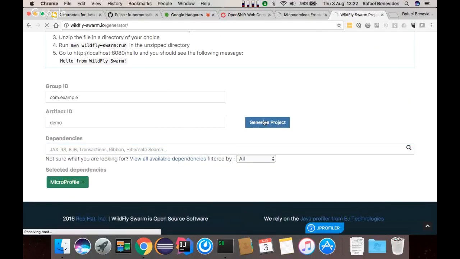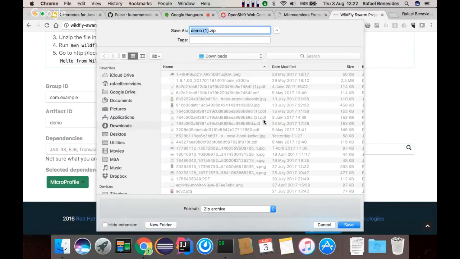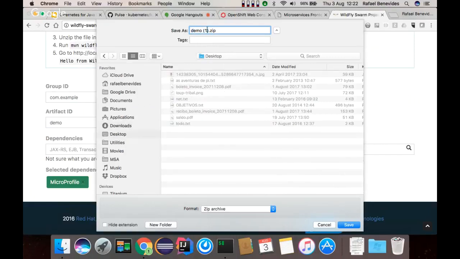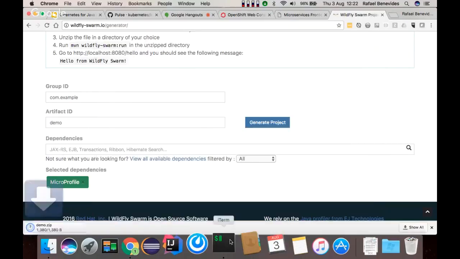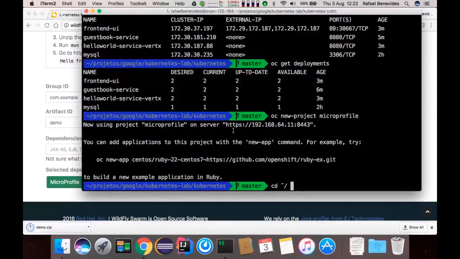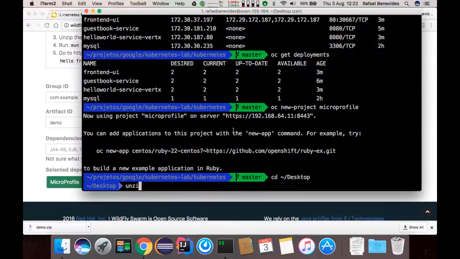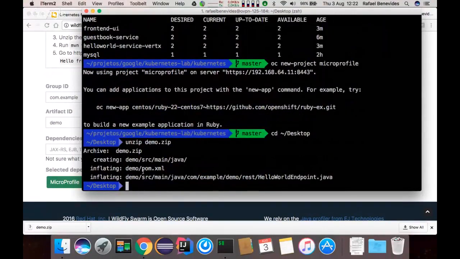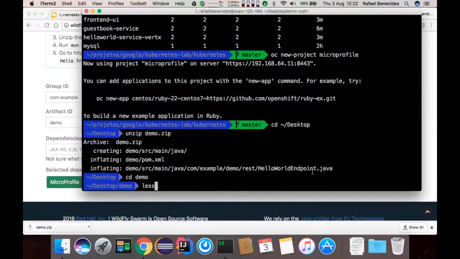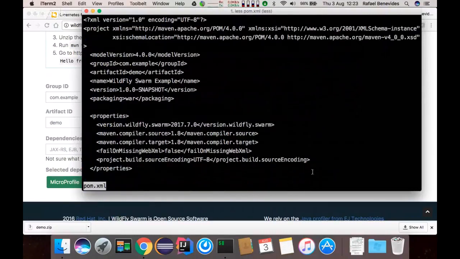I can just hit generate project, and that will give me a zip file. Let me place it here on the desktop and unzip that project that has been created. You can see that it's very simple. It's a POM.xml and a Java endpoint. If we take a look at the POM.xml, this is really, really simple.